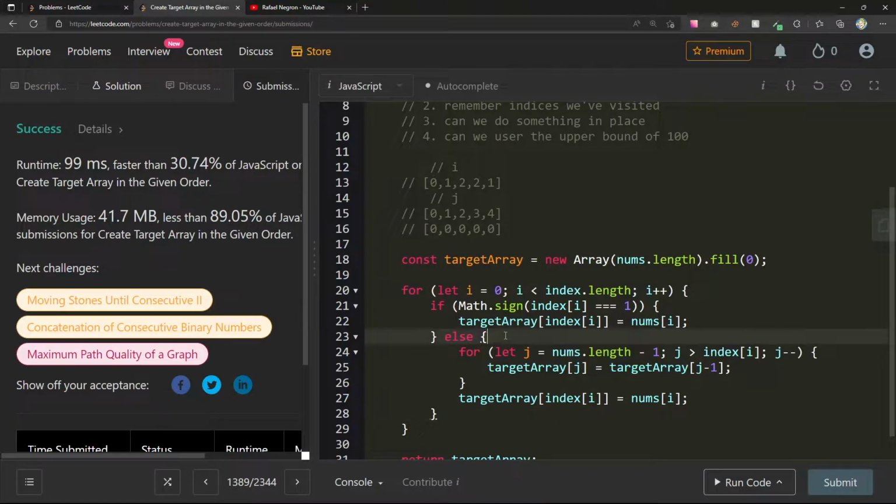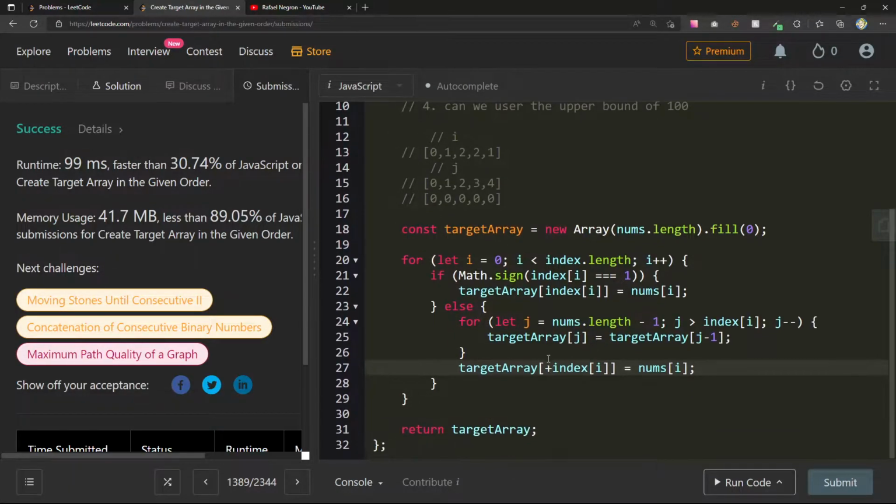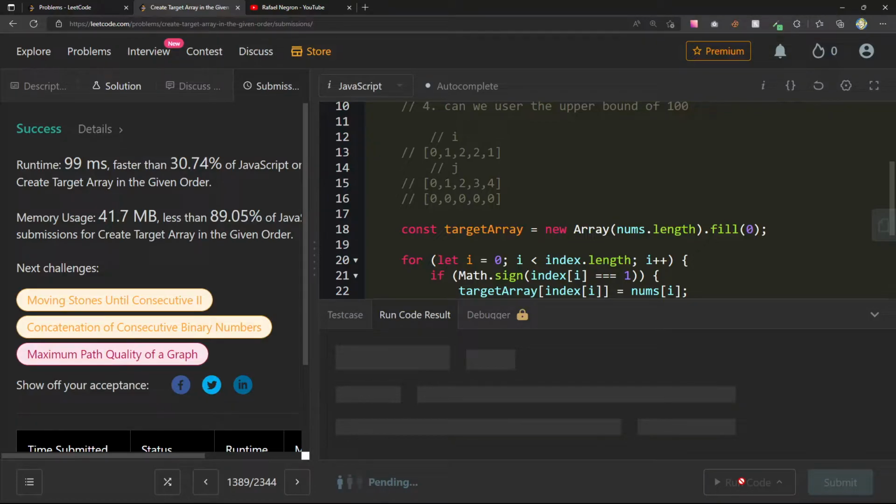Okay, else, so it's negative, but I still want to get target array at index I. Not really the nicest way to do it, but I think if I just add a plus here, it'll make it positive. So I'm gonna run this and see what happens. Curious.